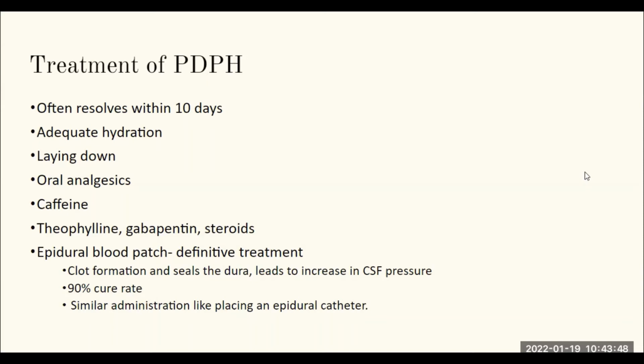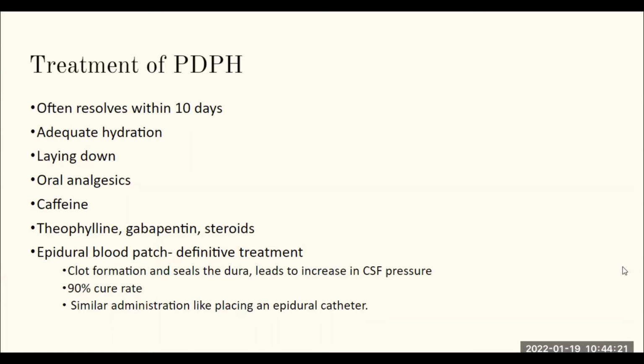In the worst case, if all of these have been tried and nothing is working out, we might end up doing an epidural blood patch, which is a definitive treatment for resolving this headache. When we do an epidural blood patch, what is it that we want to achieve? We are trying to seal that area of the dura mater where we punctured, where the CSF is leaking out, because the blood that we push into that space is going to tamponade that very area and stop the CSF from continuing to leak out.